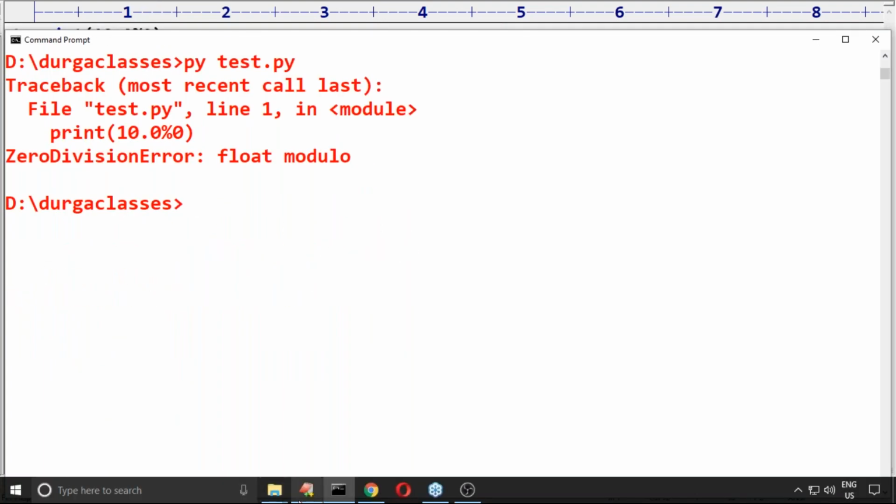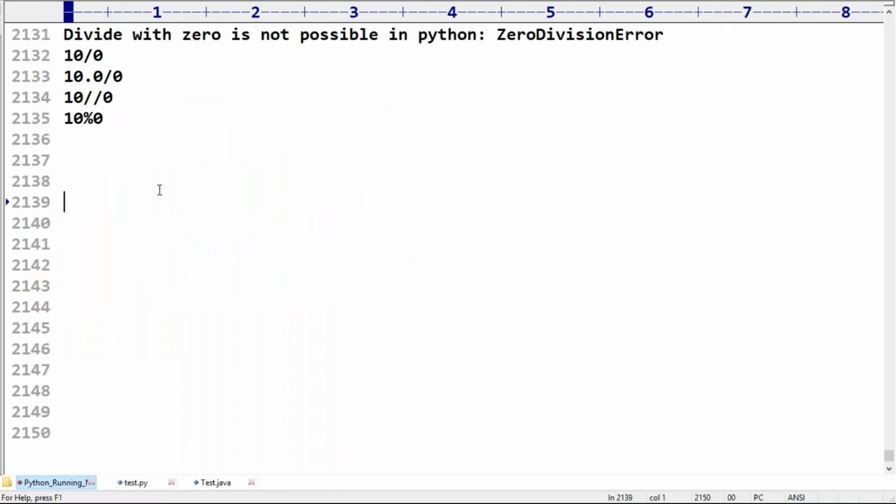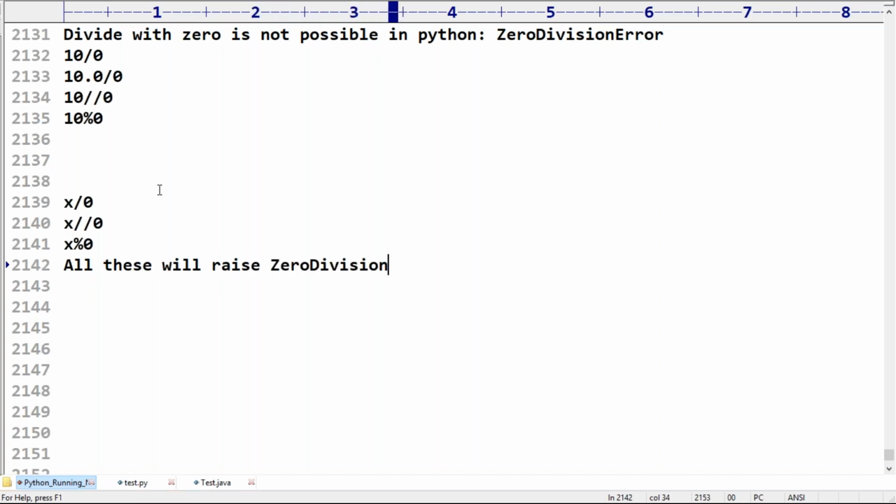Any x value by 0, or floor division 0, or modulo 0, in all these cases we will get a ZeroDivisionError, for any x value.